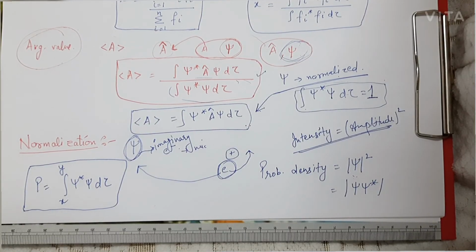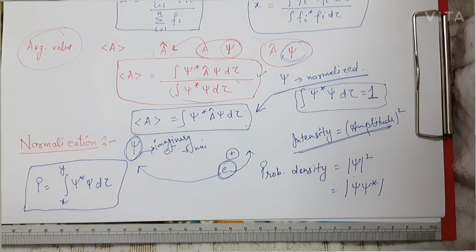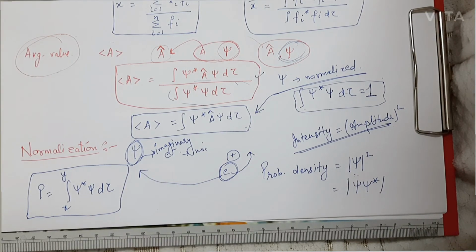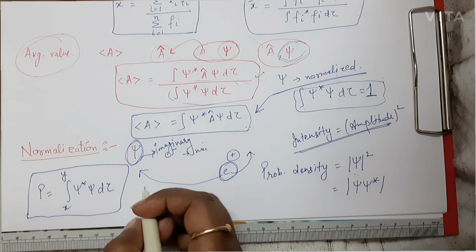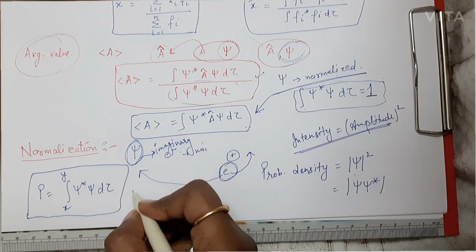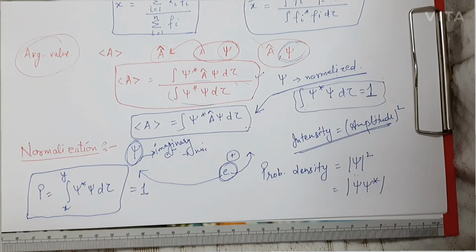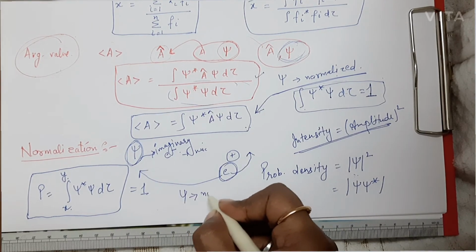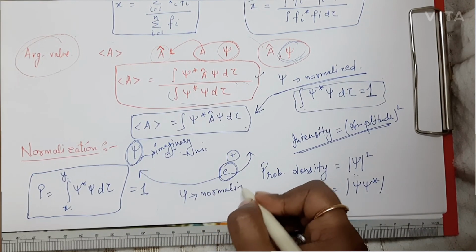Now what is normalization? Once you know the probability of finding an electron in any region, it is very easy to understand the normalization of this wave function, that is psi. So if the probability of finding an electron in any region is equal to 1, that is, if the overall value of the integral of psi star psi d tau over the region x to y is equal to 1, then we say that the wave function psi is a normalized wave function.